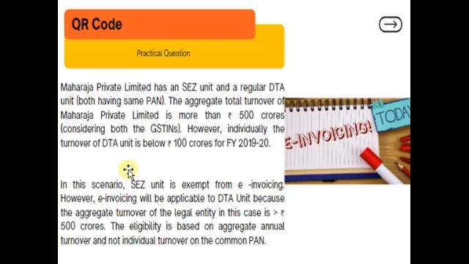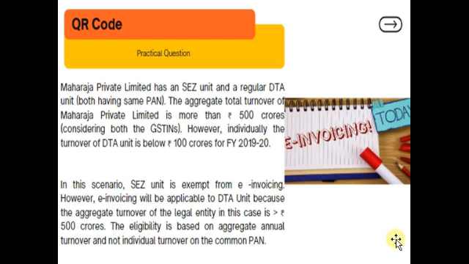Meanwhile, you have read the question. The QR code concept is not applicable on the special economic zone unit, but it is applicable on the DTA unit. The reason being, the aggregate turnover of the company is more than 500 crore, and we are not concerned about the individual turnover, which is below 100 crore. So reading the answer, in this scenario the special economic zone unit is exempt from e-invoicing.